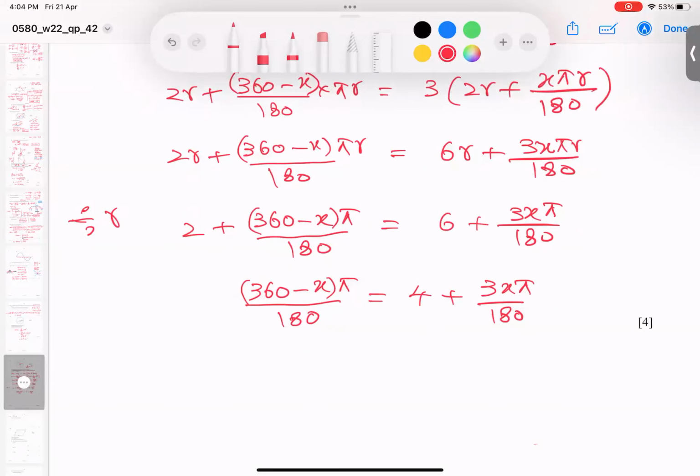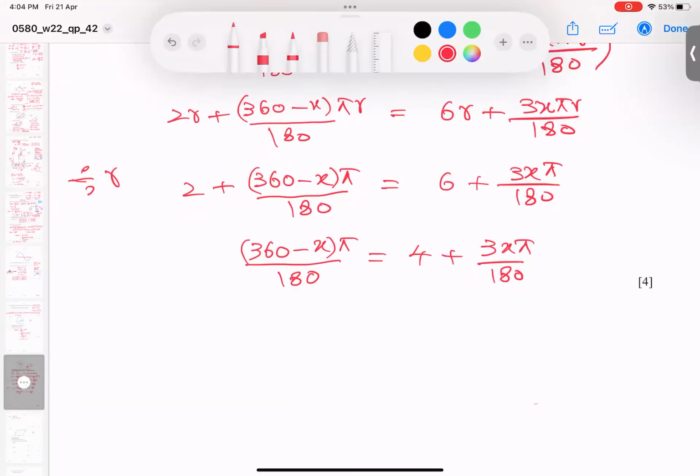Now how to handle it? We can't cancel 180 at this level. We are bound to take the LCM. So on the right side, I take the LCM. The pi x will remain as it is, and this one comes as it is, because this is matching. But under 4, nothing, so this will multiply. So 4 times 180 gives 720.